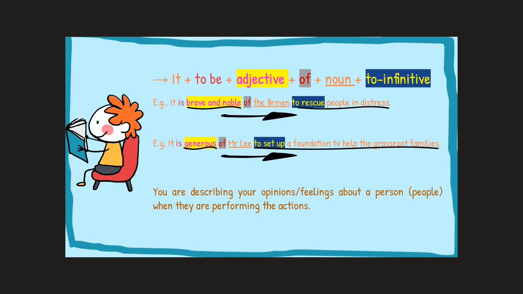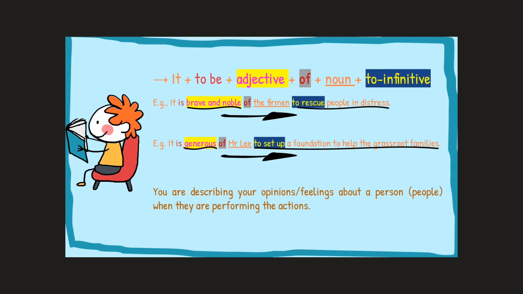Okay, second example, Mr. Lee, maybe the richest man in Hong Kong. Okay, he sets up a foundation to help the grassroots families. How do we think about Mr. Lee when he does that? Okay, we think that he is very generous. So we can say, it is generous of Mr. Lee to set up a foundation to help the grassroots families.